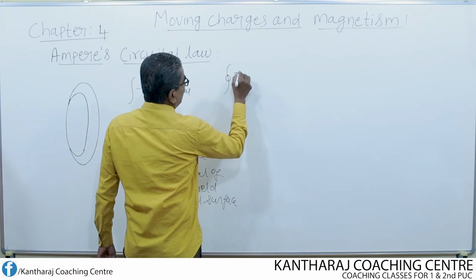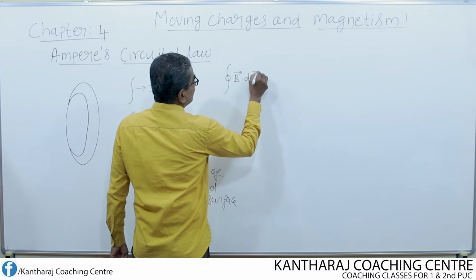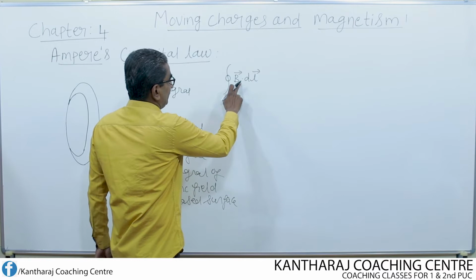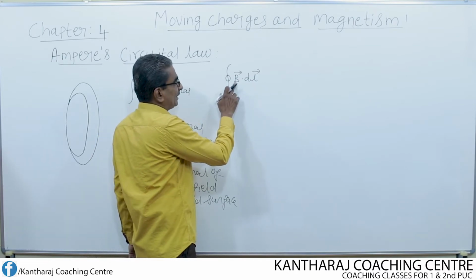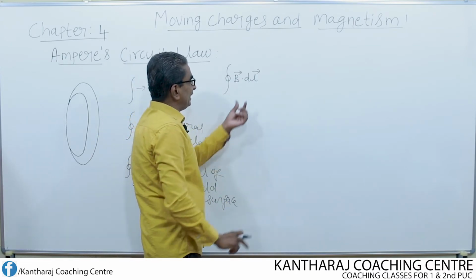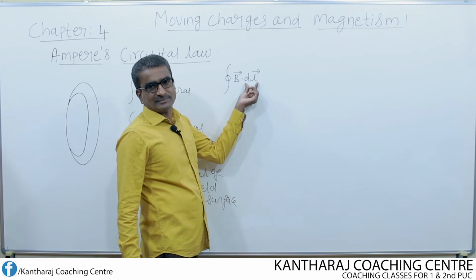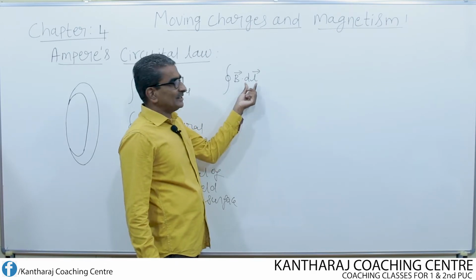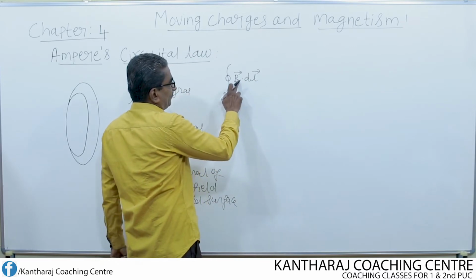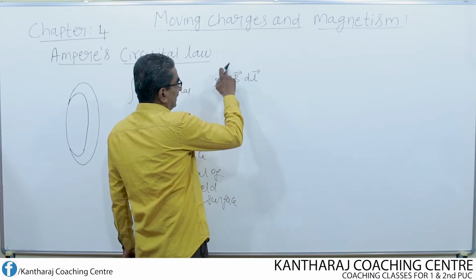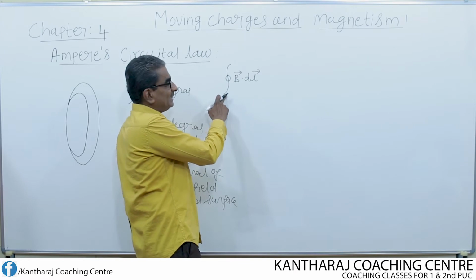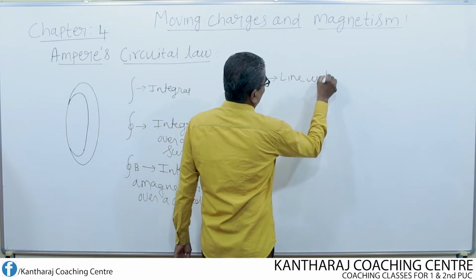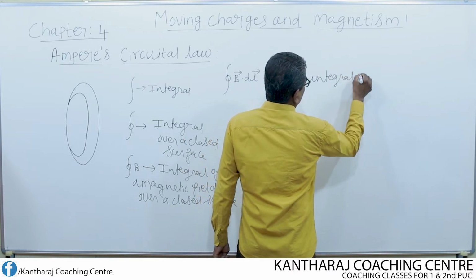B dot dl. This is nothing but the line integral of the magnetic field. B dot dl means the dot product of the magnetic field and the line element. B is the magnetic field and dl gives the line element. So the dot product of B and dl, along with this integral sign, gives the line integral of the magnetic field.